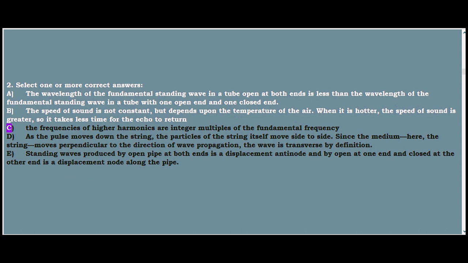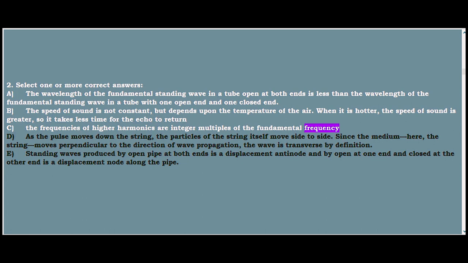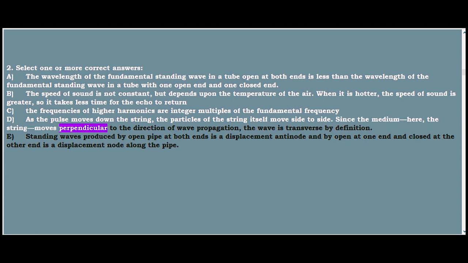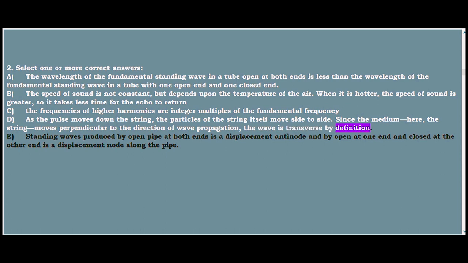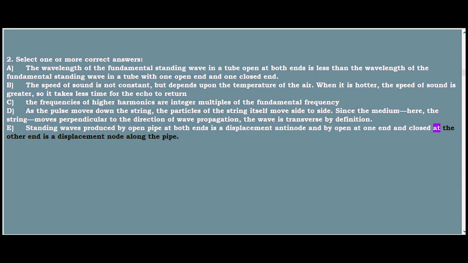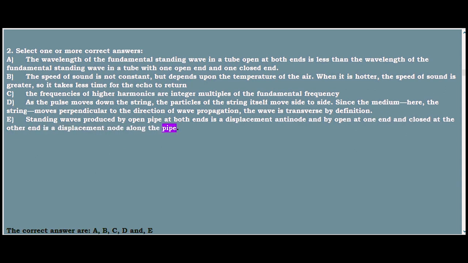C. The frequencies of higher harmonics are integer multiples of the fundamental frequency. D. As the pulse moves down the string, the particles of the string itself move side to side. Since the medium, here the string, moves perpendicular to the direction of wave propagation, the wave is transverse by definition. E. Standing waves produced by a pipe open at both ends have a displacement antinode, and by a pipe open at one end and closed at the other end have a displacement node along the pipe. The correct answers are A, B, C, D, and E.